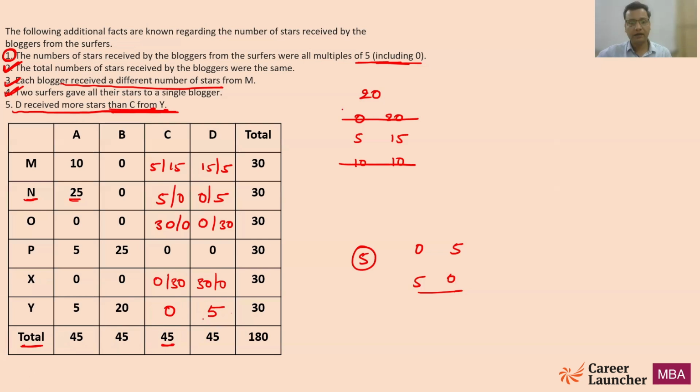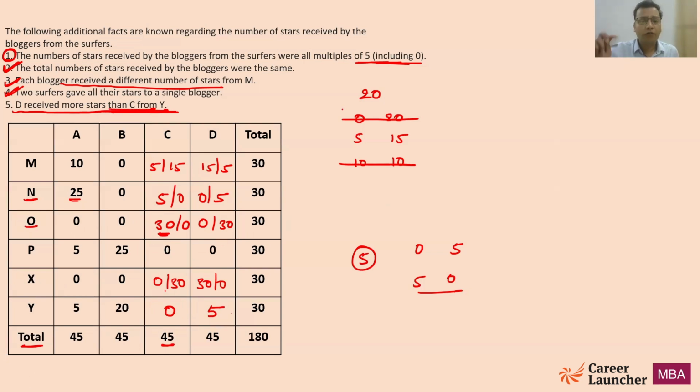Right? Is that clear? Now, if O is giving 30 to C, then X will give 0. So at any point, either O will give 30 or 0, or X will give 30 or 0.